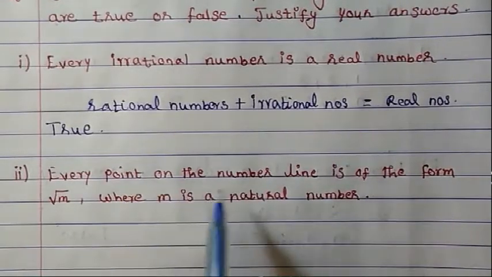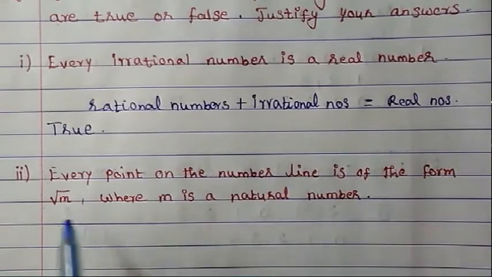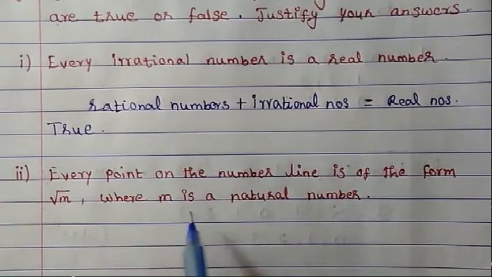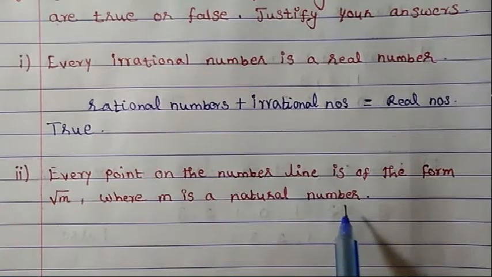Now, second question. Every point on the number line is of the form √m, where m is a natural number.